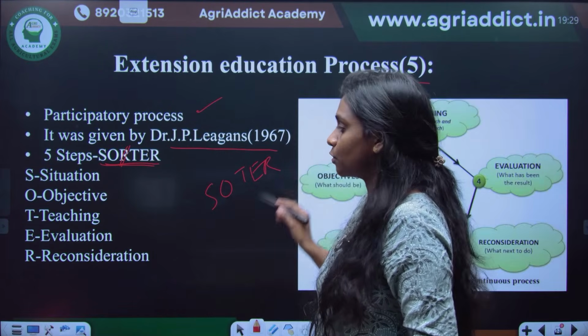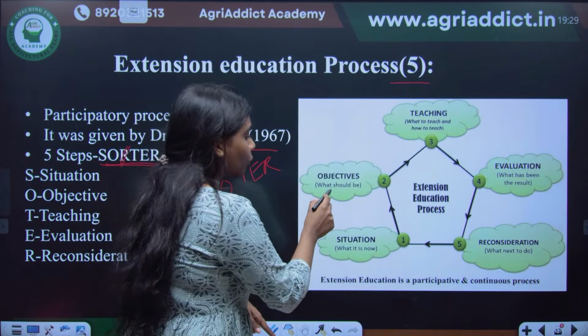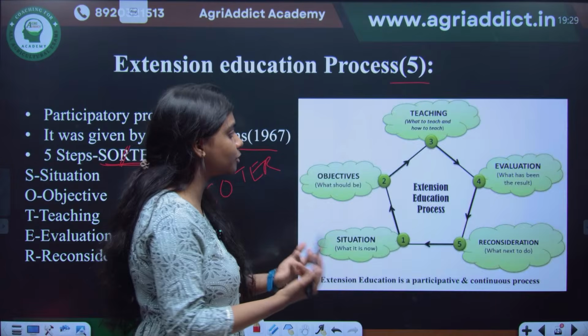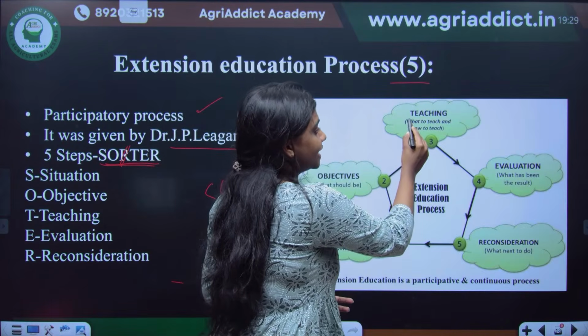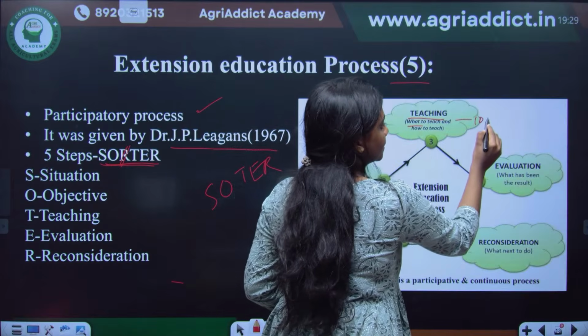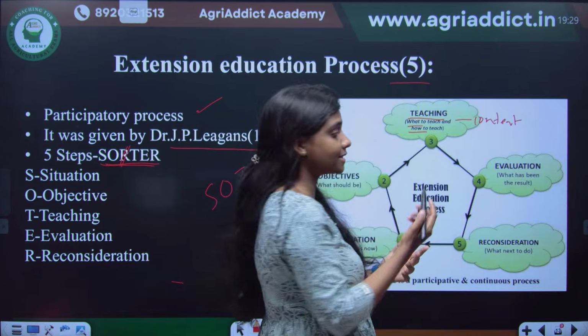So what is SOTER? That is situation, what it is now, and objectives, what should be the result after the program, and then teaching. Teaching includes what to teach, which means the content, and how to teach, which is the method.